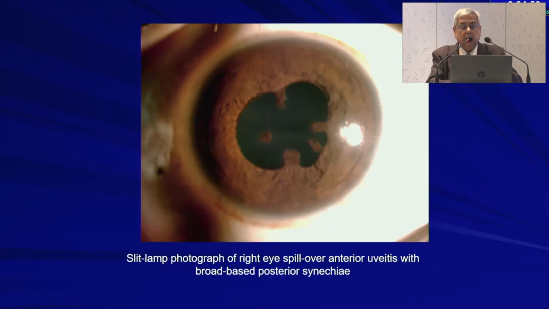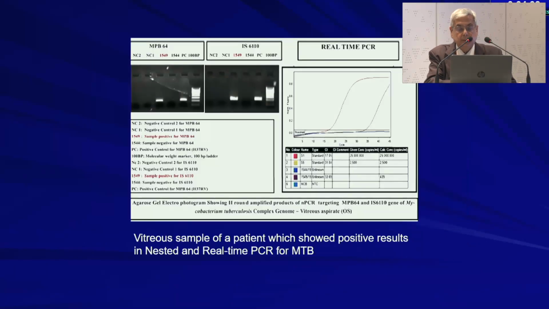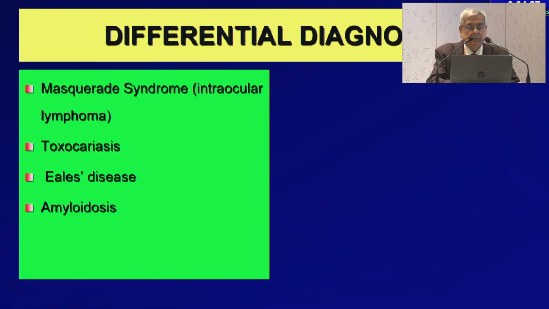The patient presented with broad posterior synechiae. We might be thinking that this patient has anterior uveitis alone, but vitreous examination with indirect ophthalmoscopy showed peripheral vitreous exudates, multiple, in both eyes. And in this case the vitreous specimen was positive for Mycobacterium tuberculosis DNA by both nested and real-time PCR. What are the differential diagnoses? Masquerade syndromes, particularly intraocular primary vitreoretinal lymphoma, which you must be very careful about. Toxocariasis, rarely Eales disease, and amyloidosis.